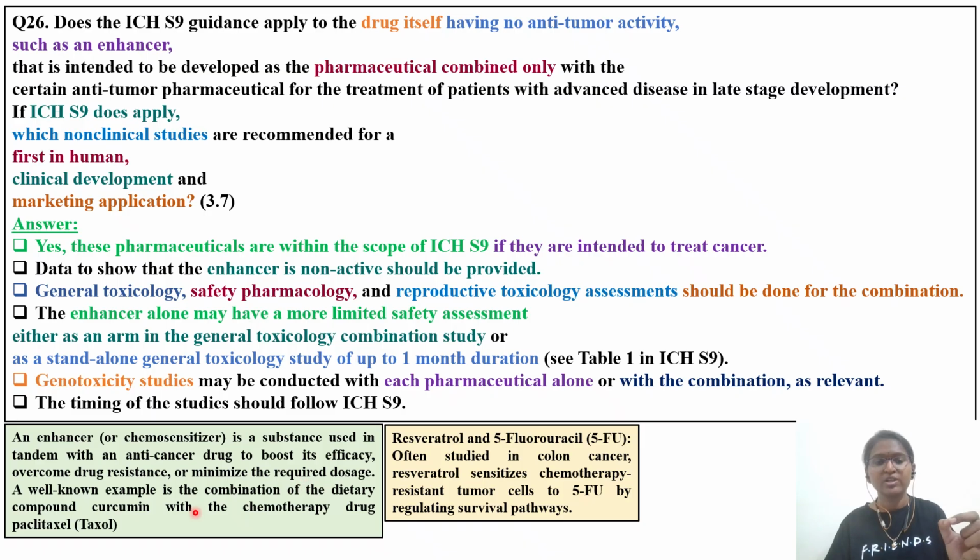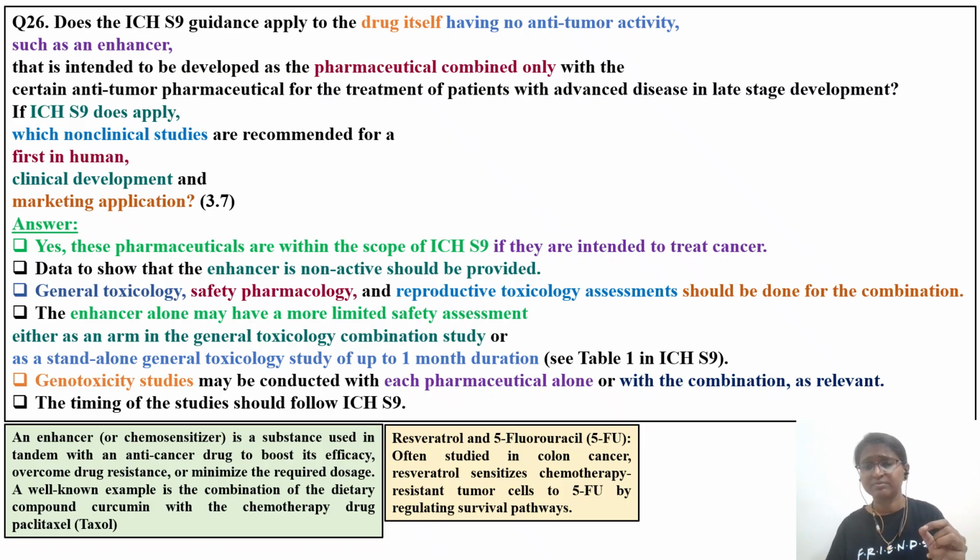A well-known example is using curcumin along with paclitaxel, a taxol derivative. Another example is resveratrol with 5-fluorouracil, often studied in colon cancer, so it is used in the case of colon cancer treatment. Here, whenever you are using resveratrol, it is going to sensitize this chemotherapy. It is going to sensitize resistant tumor cells to 5-fluorouracil by regulating the survival pathway. So like this, we will come across such examples.